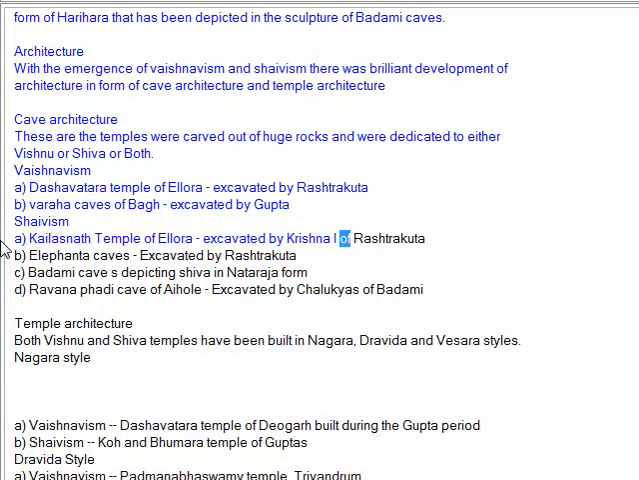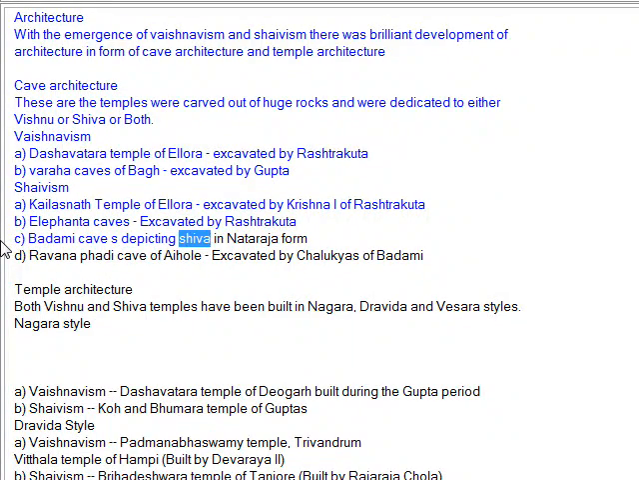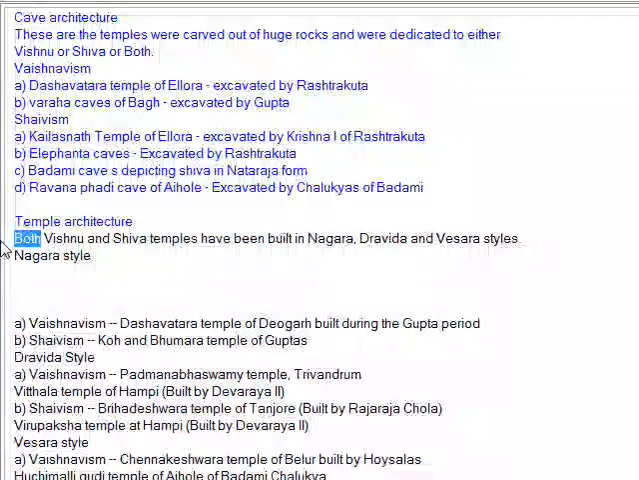excavated by Krishna I of the Rashtrakutas; the Elephanta caves, excavated by the Rashtrakutas; the Badami cave depicting Shiva in the Nataraja form; the Durga temple of Aihole, excavated by the Chalukyas of Badami. Temple architecture. Both Vishnu and Shiva temples have been built in the Nagara, Dravida and Vesara styles.